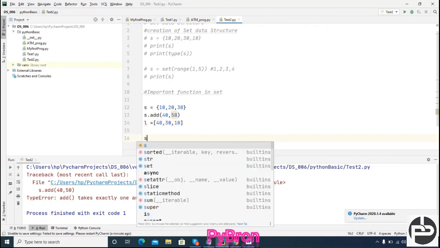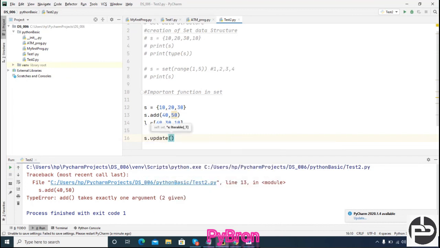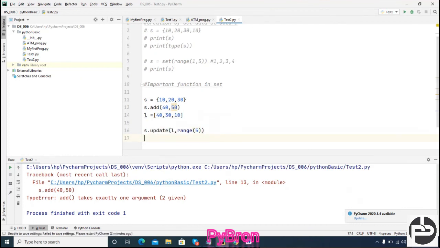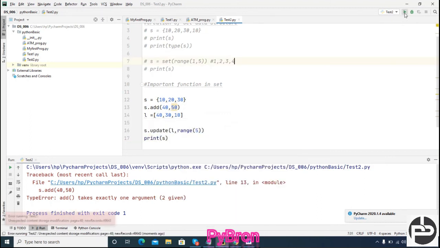So let's do this. s.update, after this class I can pick the call. L comma range 5, and print s. Okay, sorry, this is the error, still this is the error.